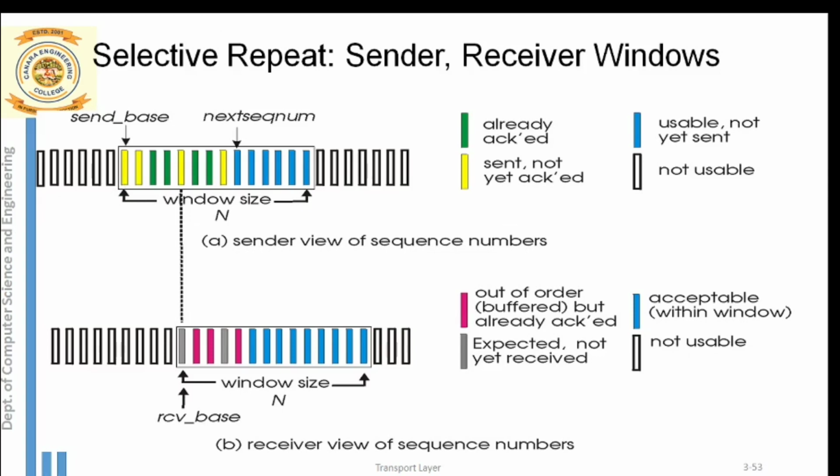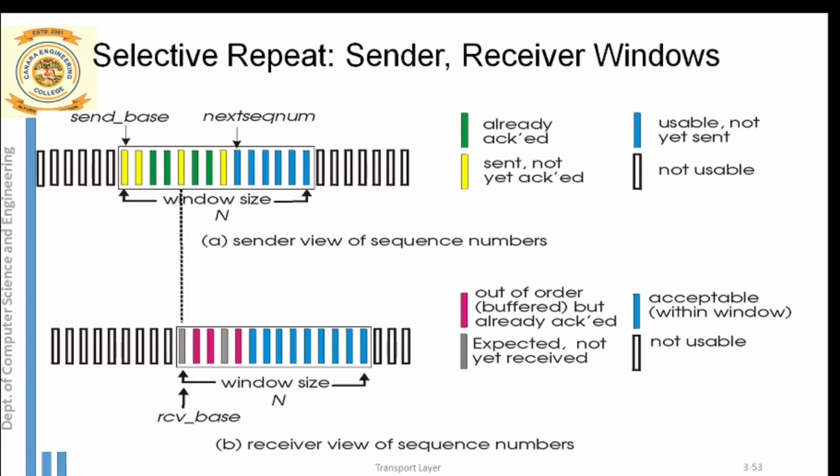Base will increment only after acknowledgement for the packet is received. The second packet is also sent but acknowledgement is not received. The third and fourth packets are sent and acknowledgement is received. This is a new thing happening in selective repeat, which was not there in go back N. Base is not incremented. Next sequence number is pointing to this blue packet. What is the meaning of that? Next sequence number indicates the packet that has to be transmitted next.